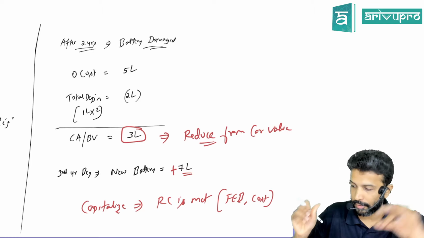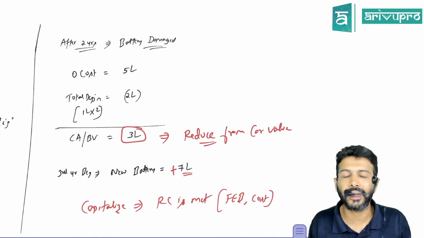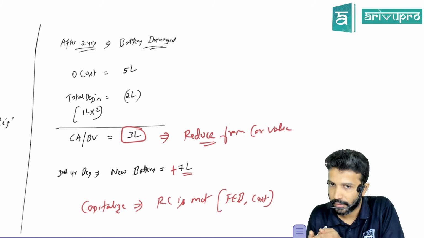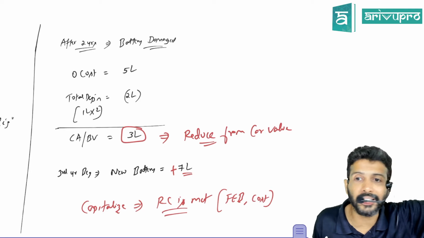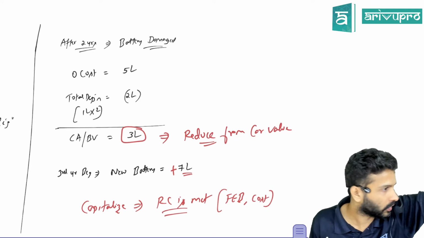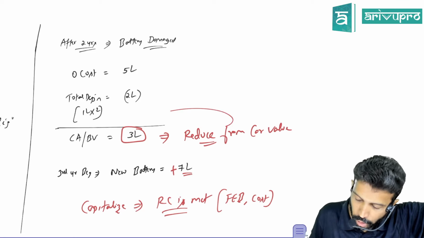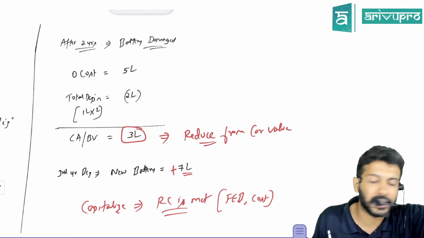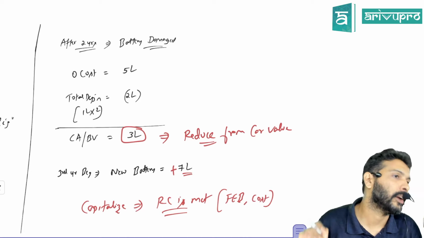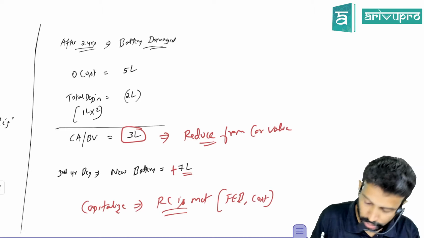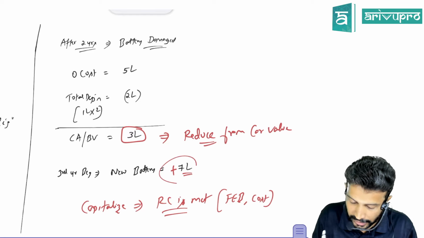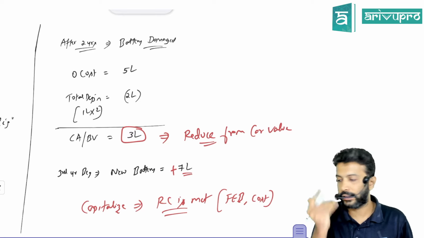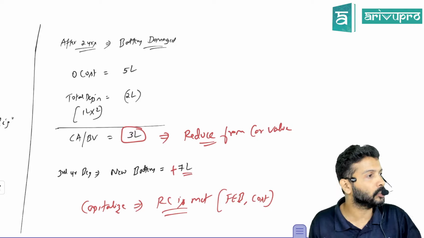Basically, to sum it up in one line, if you're replacing any part, can you capitalize the new part's cost? Yes, provided the recognition criteria is met. So add the new cost, that's fine. But if you have any book value of the old part still remaining, then you need to cancel that. Easy. So this 3 lakh you will reduce from the cost of the car, and this 7 lakh you will add to the cost of the car, and then accordingly do your depreciation calculations going forward.